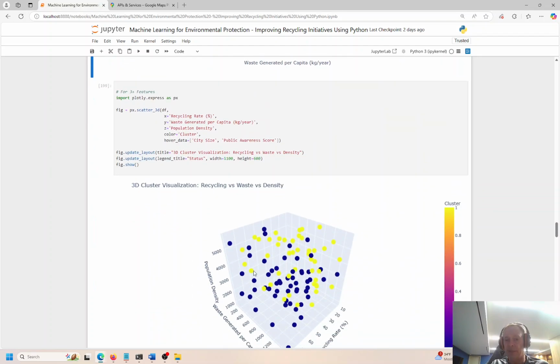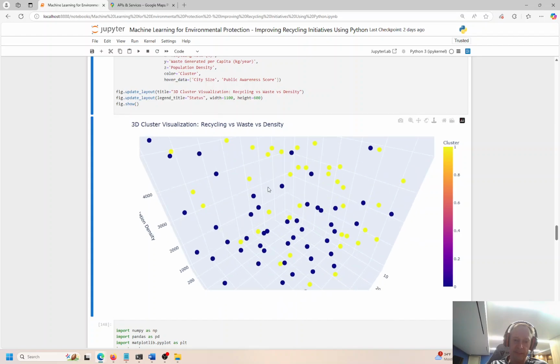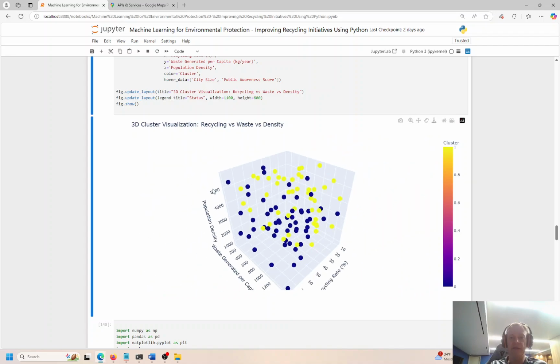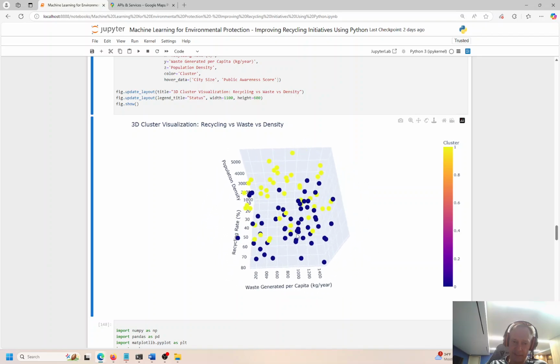And this is a 3-dimensional view of the same thing. If I zoom in a little bit here, whoops, let me scroll down. If I zoom in a little bit, you can see the details. We can see all the clusters. I love these plotly graphs because they're very interactive. You can actually zoom in and zoom out and spin this around in different dimensions.